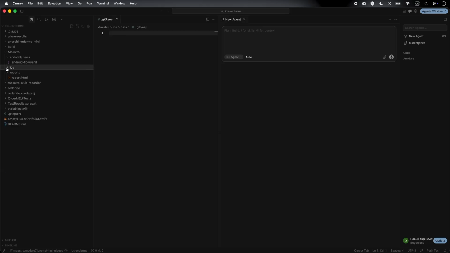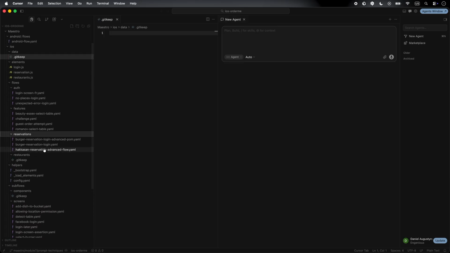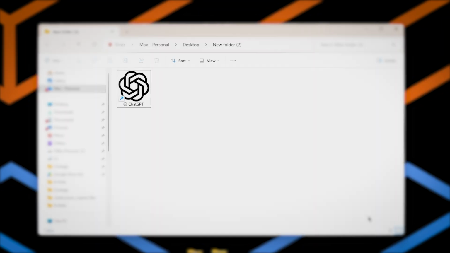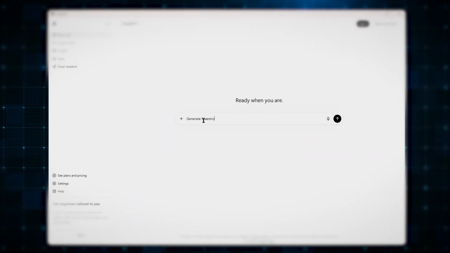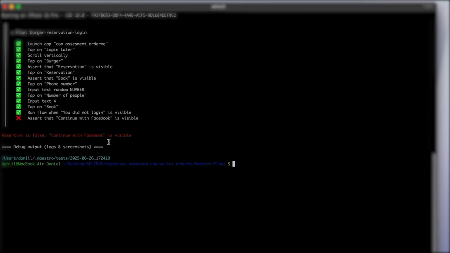A weak prompt can work when the repository already has strong structure, reusable subflows, clear naming conventions, and similar examples for the AI to learn from. But in a real project, the same weak prompt can easily produce fragile automation. It may guess selectors, ignore reusable flows, duplicate logic, skip important validations, or generate a test that works locally but becomes painful to maintain later. The problem is not always the AI model. Very often, the problem is that we ask AI to solve an engineering task without giving it enough engineering context.